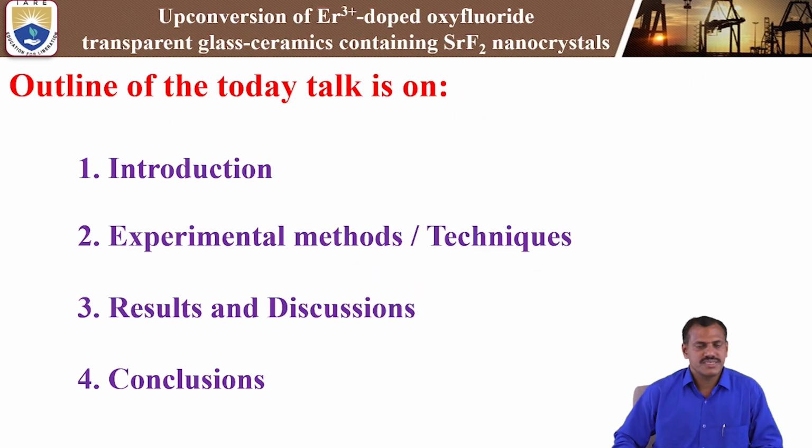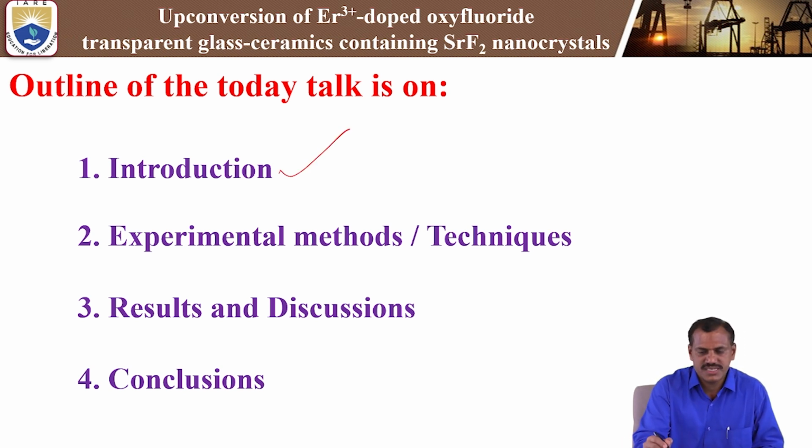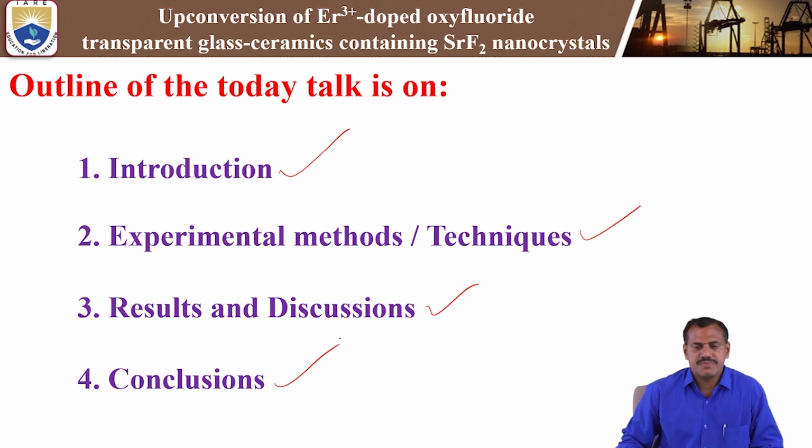So the outline of today's talk is the upconversion of erbium-3+-doped oxyfluoride transparent glass ceramics containing strontium fluoride nanocrystals. In that, we are going to discuss the introduction of the erbium-3+-doped oxyfluoride transparent glass ceramics, the experimental methods and techniques, the results and discussion, and finally the conclusion or summary. We will also discuss mainly the upconversion properties, particularly in transparent glass ceramics.